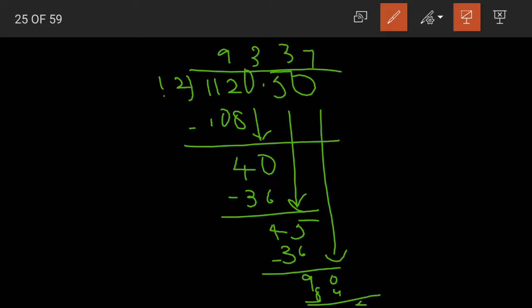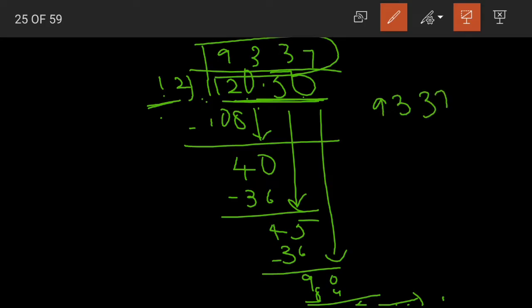We can stop here, children. We have completed dividing all the given numbers here, right? We have divided the whole number 1120 rupees 50 paise by 12. Now what about the quotient? Is it 9337 rupees? No. If we look at the dividend here, we have a point after 2 digits from the right.